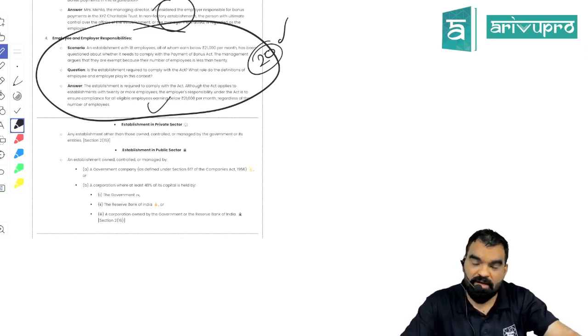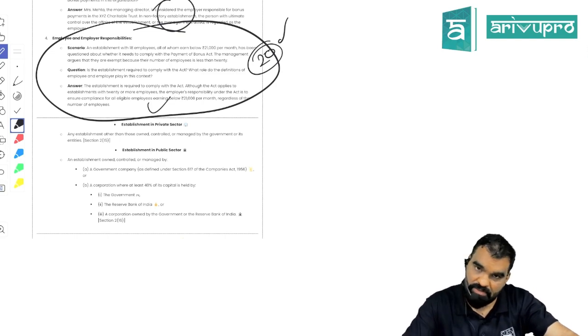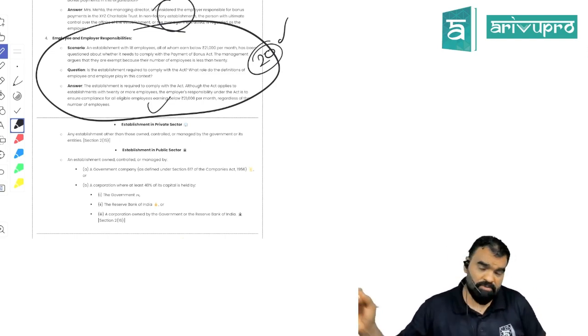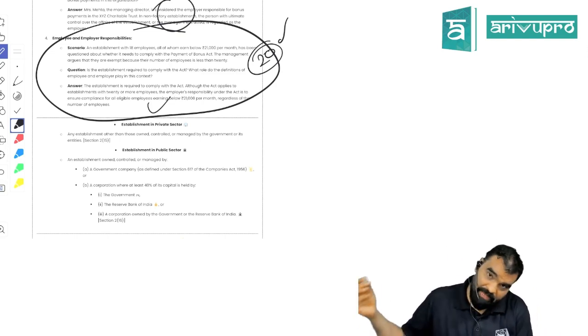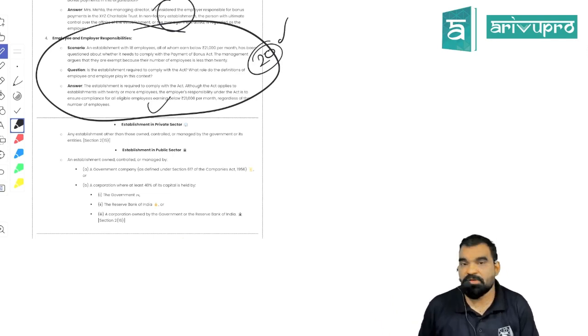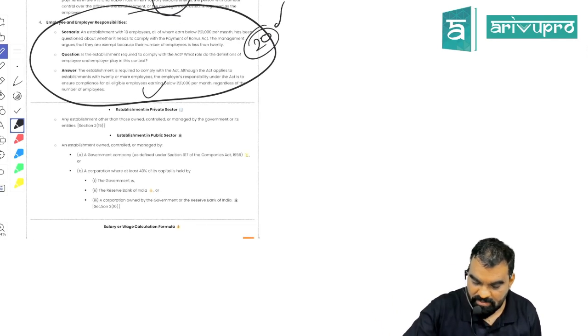The act states that you need to have 20 employees. It does not state that you need a minimum of 20 employees whose salary is equal to or below 21,000. Is it clear? So 21,000 will only be considered for checking the eligibility of an employee to get the bonus, and the number 20 will be considered to check the application of this act. Is it clear?